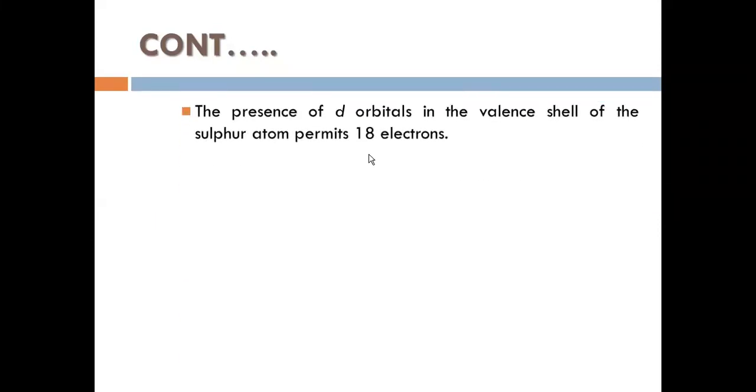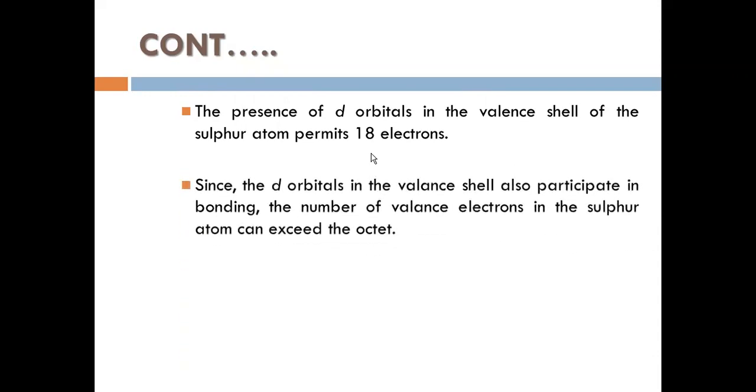So the presence of the d orbital, why does this exceed this number of electrons? I said, because of the presence of the d orbital, you have 10 extra along with your 2 and 6, that means 8. The valence shell of sulfur can permit up to 18 electrons. This is why it exceeds the octet rule. The d orbitals in the valence shell also participate in the bonding, so the number of valence electrons in the sulfur atom can exceed the octet.